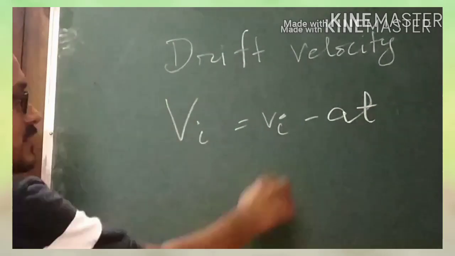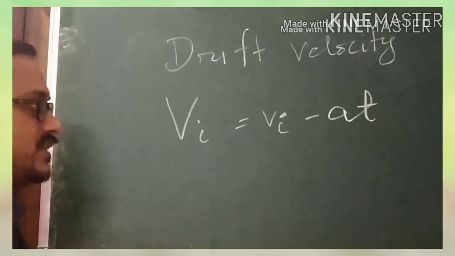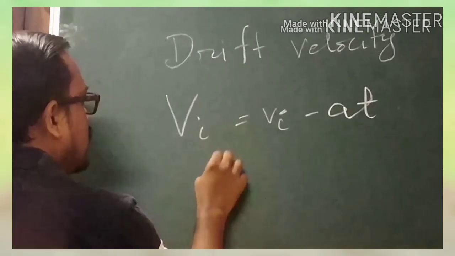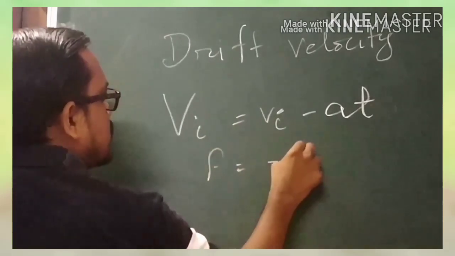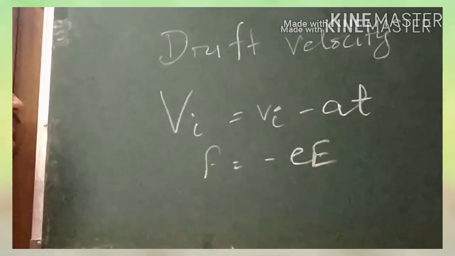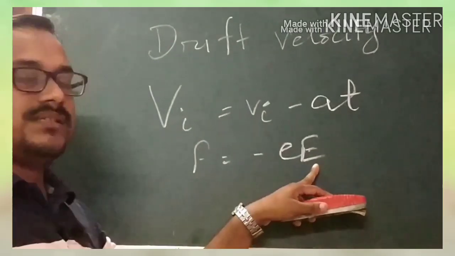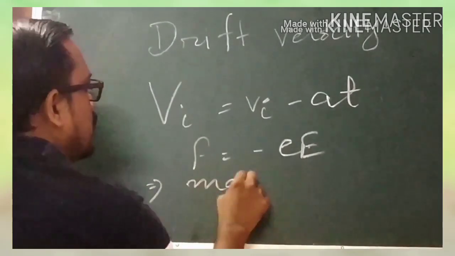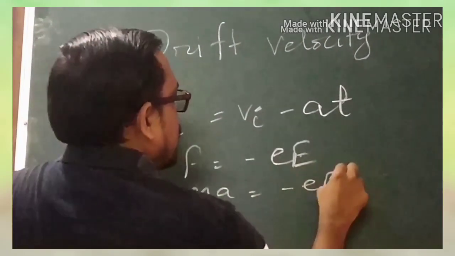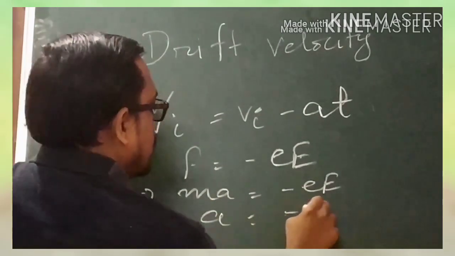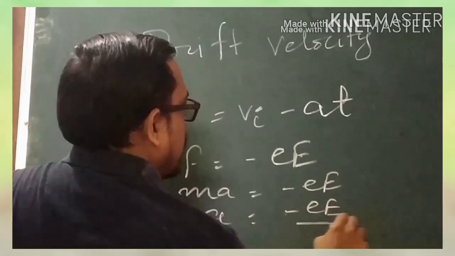Now we have to calculate the acceleration, and this will be equal to minus eE by m. Here e represents the charge of the electron and E represents the electric field. Now ma will be equal to minus eE, so the acceleration is minus eE by m.